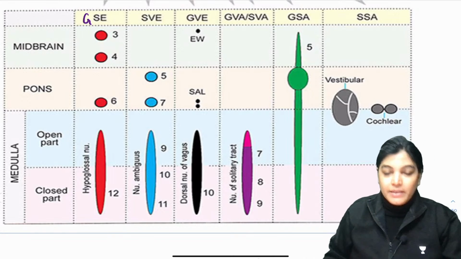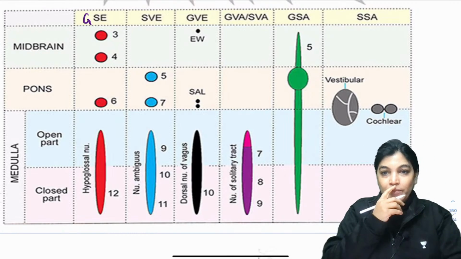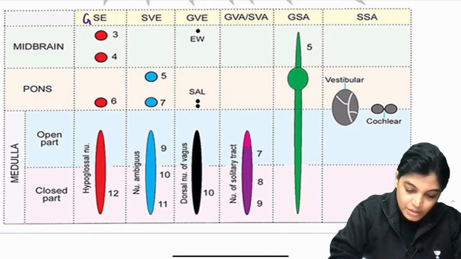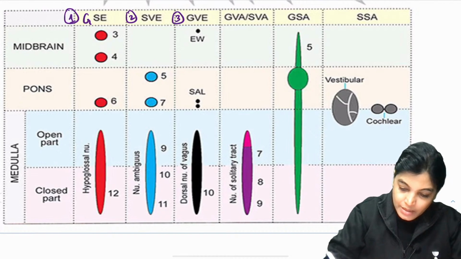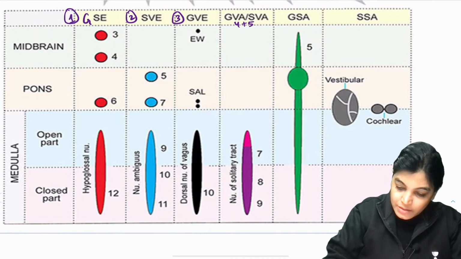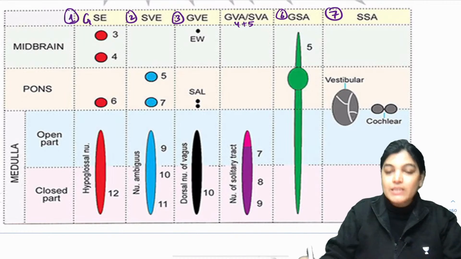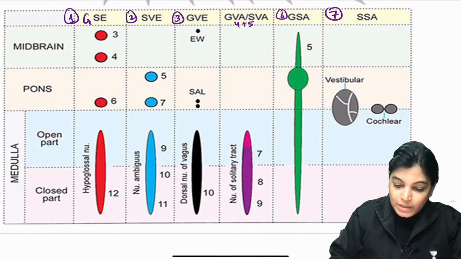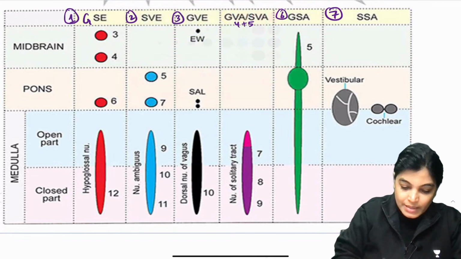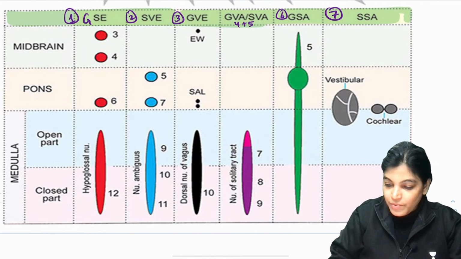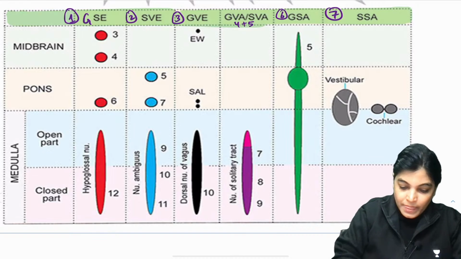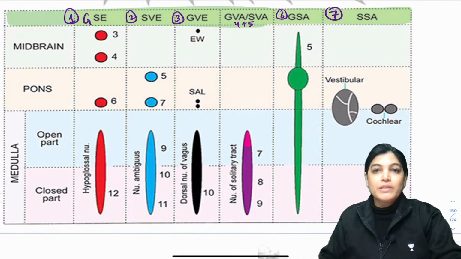See here, how many components did we have? 7. This is the first, this is the second, this is the third, this is the 4th, and the 5th is together, this is the 6th and this is the 7th. These are all functional components.